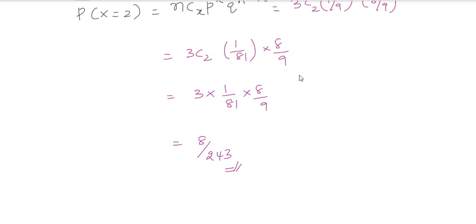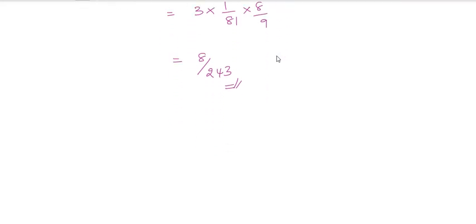Nothing more than that. First you have to take the values of your p and q if you are solving the problem in terms of your binomial distribution, those parameters, that's all. If you are concentrating on the parameters, it is more than enough. Nothing more difficult here. Can you solve one more problem based upon this?